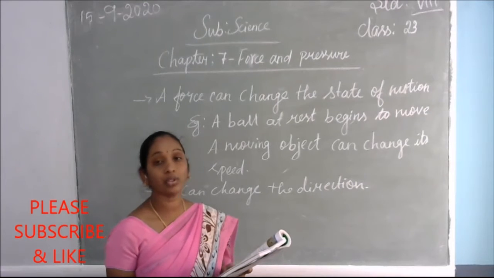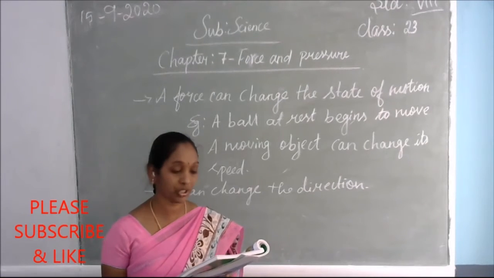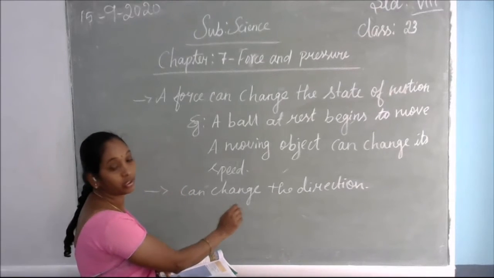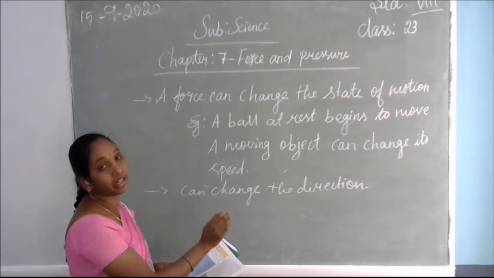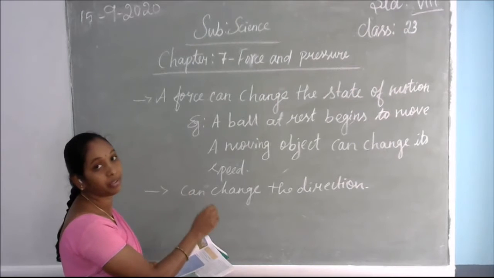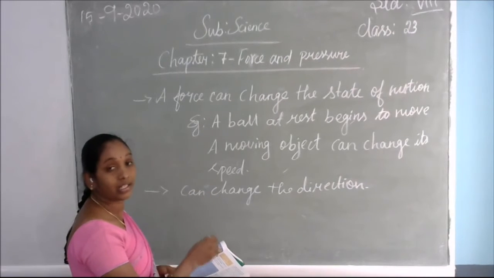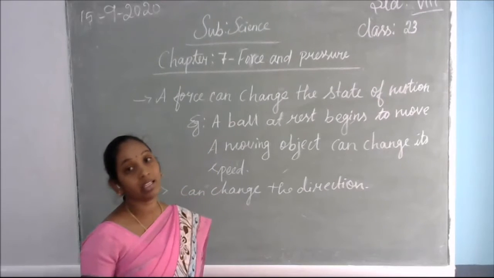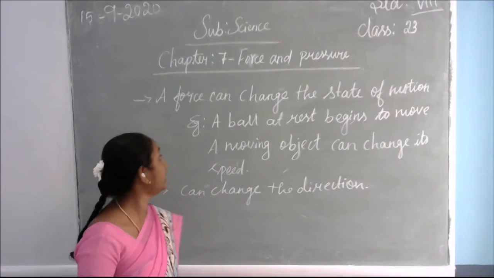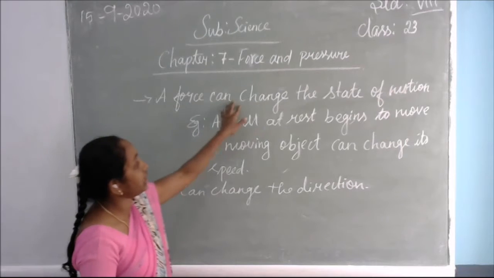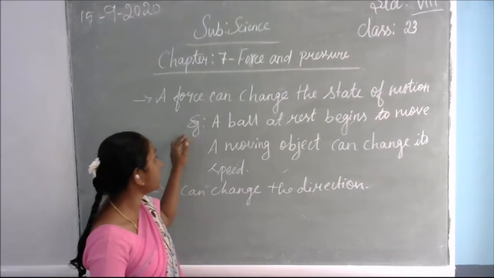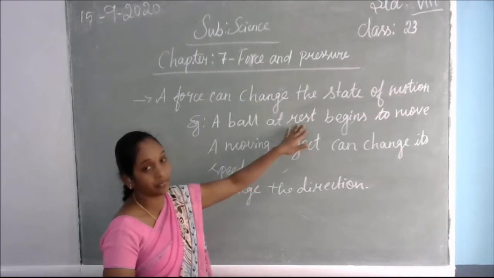So how can a force change the state of motion? The state of motion means, for example, a vehicle moving on the road at one constant speed. That constant speed may increase or decrease, and that is a change in the state of motion. The speed will decrease or increase. That is what it means that a force can change the state of motion: the speed may increase or decrease.